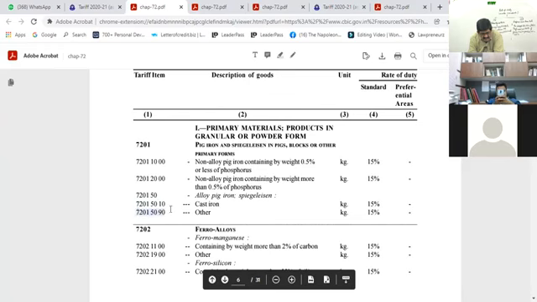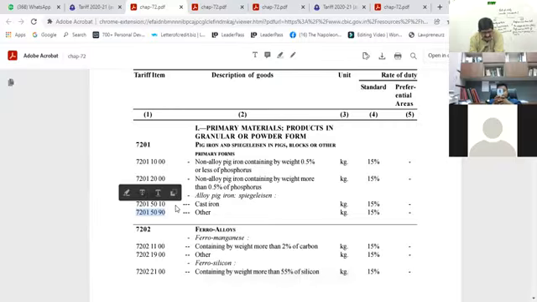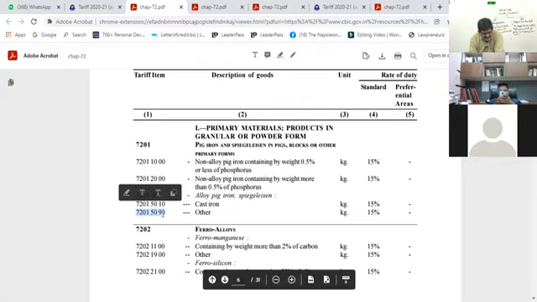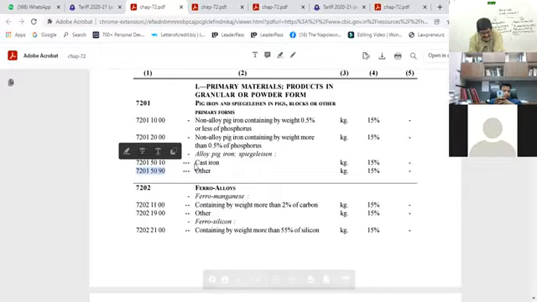That means it is not further classified into subheadings. The heading is 7201, and 7201 10 is a subheading. And this one does not have any subheading, that's why 00 is there.